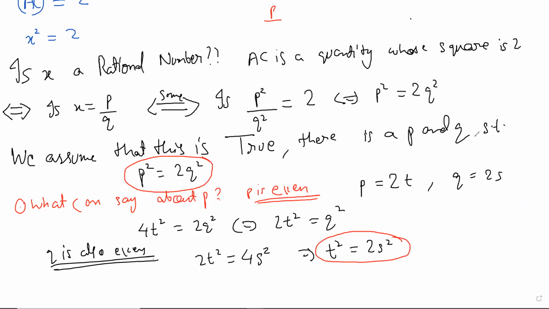But if you didn't make such an assumption, because maybe you won't think of it, then you can see you had started with this, you came up with this, which is smaller, right? It is a smaller equation, right? T and S are smaller. But you can do the same thing again. I mean, you can do the exact same argument and you will come up with some x squared and 2 y squared, where x and y will be smaller, right? X will be smaller than t. T is smaller than p. And again, you will come up with something even smaller.